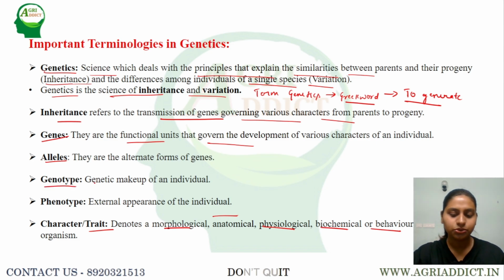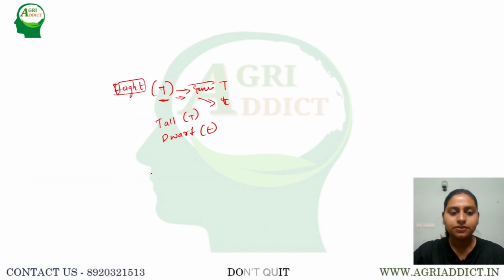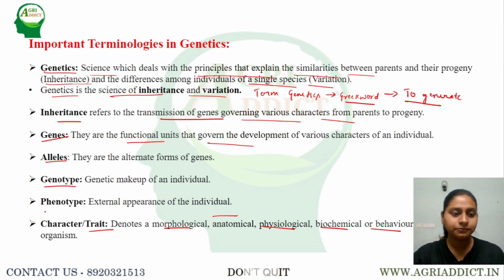Next, coming to genotype. Consider a plant which is tall in nature. Then it can have the genotype capital T capital T or capital T small t, since capital T is dominant in nature and codes for tall. Whereas if the plant is dwarf in nature, then it can have only one genotype, that is small t small t. Since small t is recessive in nature, it can express its character only when it is present in homozygous condition.